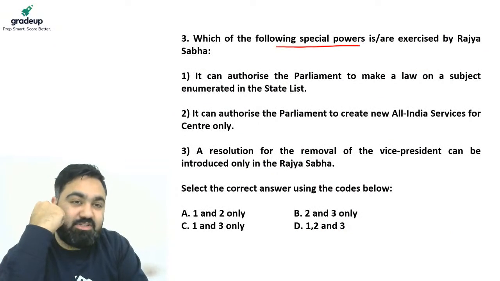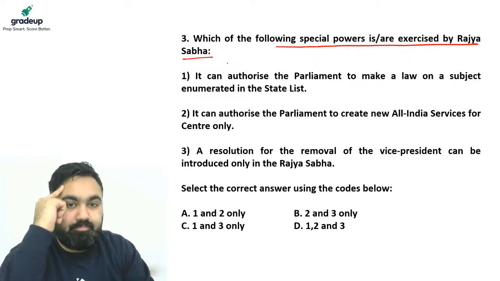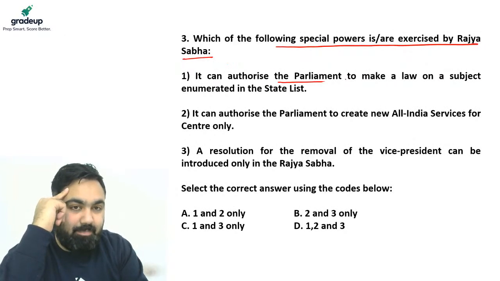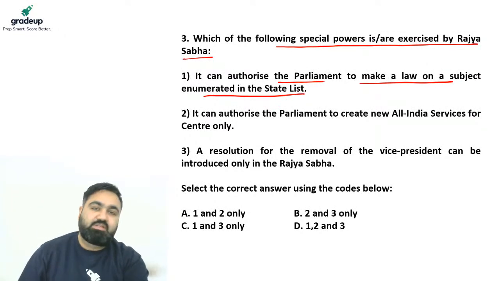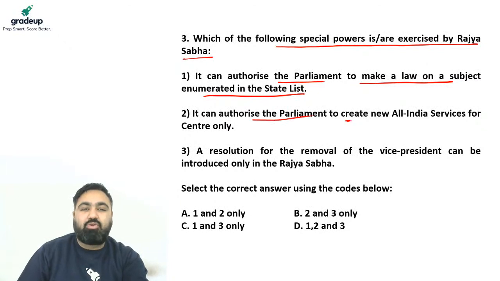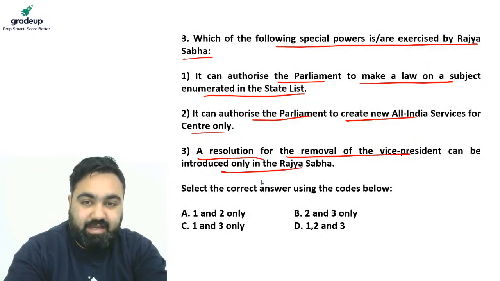Which of the following special powers is or are exercised by the Rajya Sabha? Number 1, it can authorize a parliament to make laws on a subject enumerated in the state list. Second, it can authorize a parliament to create all India services for center only. Third, a resolution for removal of vice president can be introduced only in the Rajya Sabha. Let's see if we can answer this one correctly.